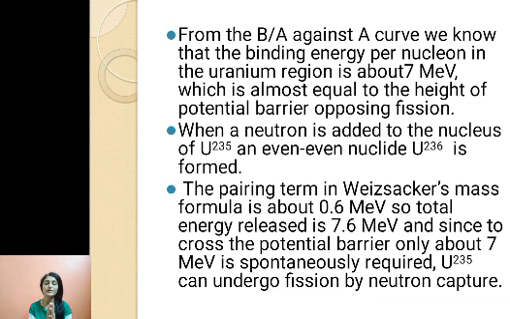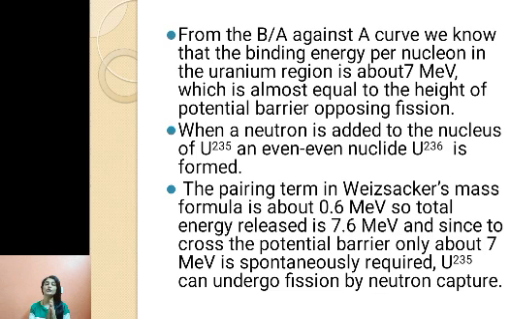From the binding energy per nucleon against atomic mass number curve, we know that binding energy per nucleon in the uranium region is about 7 MeV. Binding energy per nucleon for stable nuclei is of the order of 8. It is highest for iron with 8.7 MeV. It is lowest for lighter nuclei and it is lowest for heavier nuclei. So we know that uranium is a heavier nucleus, so naturally it is not stable, and its binding energy per nucleon is not 8 MeV, it is around 7 MeV. And this energy per nucleon is almost equal to the height of the potential barrier opposing fission.